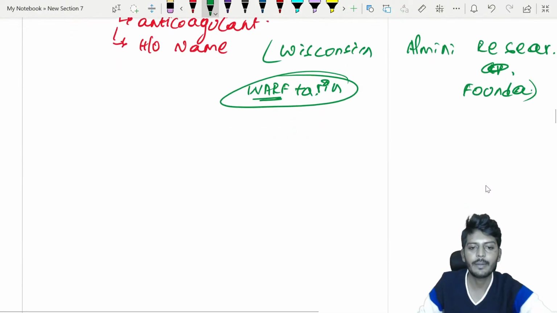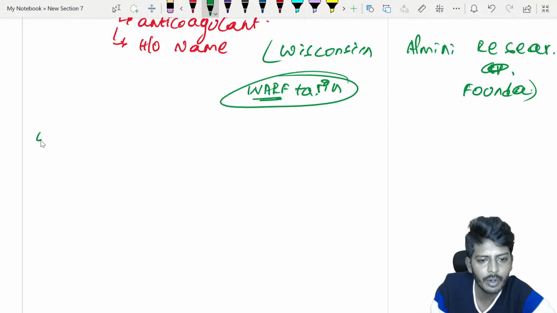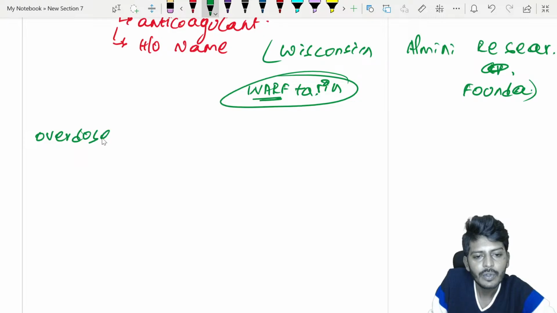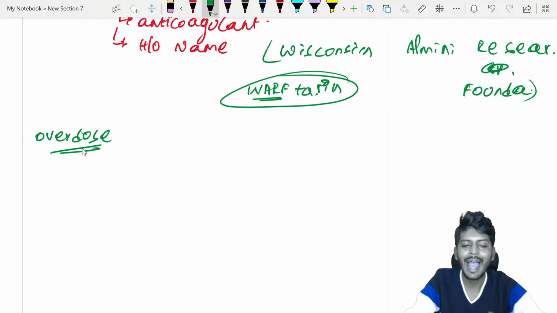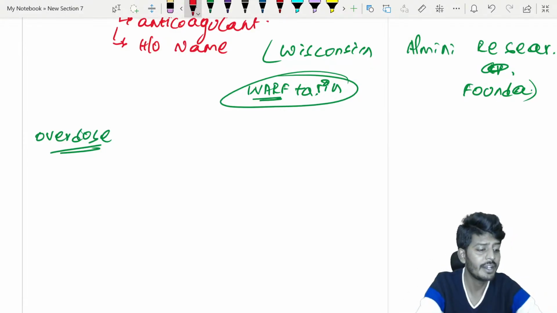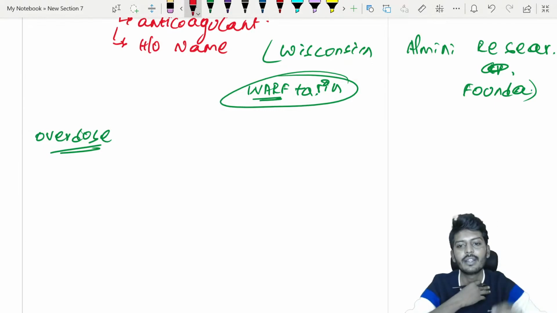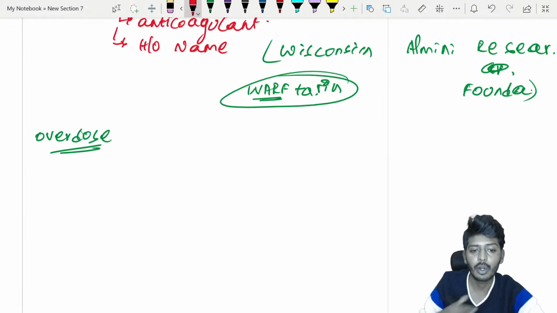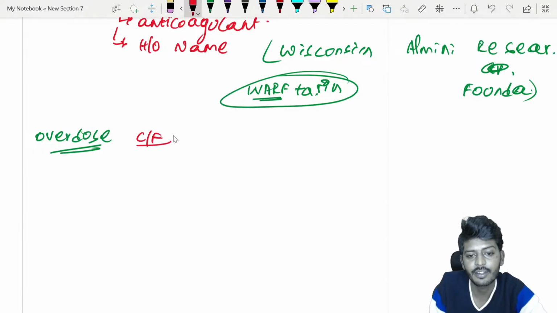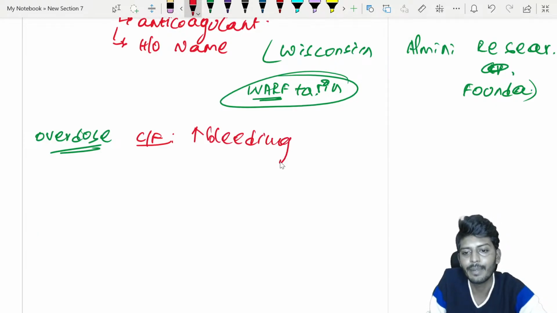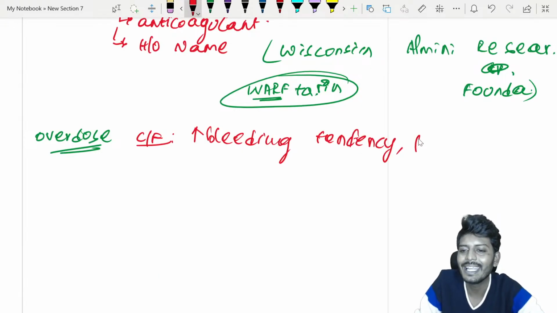So when will overdose occur? Overdose occurs as a result of sometimes miscalculation, sometimes wrong dosage, sometimes because of drug interaction. So if overdose occurs, what are the clinical features? My dear students, there is an increased bleeding tendency. But most importantly, you can also find an increase of INR.